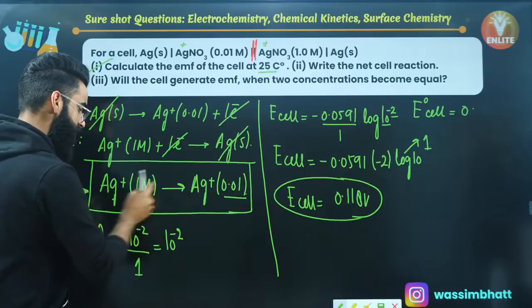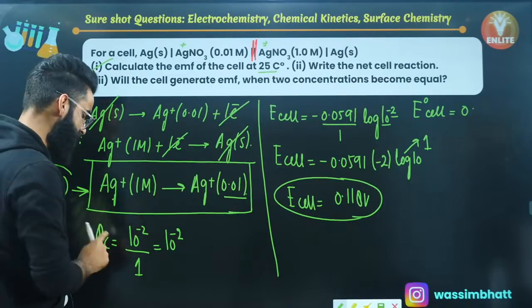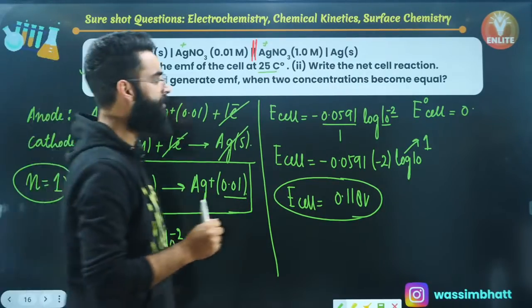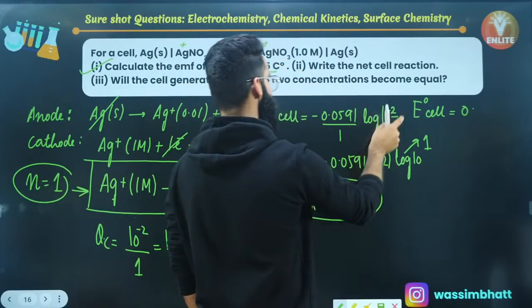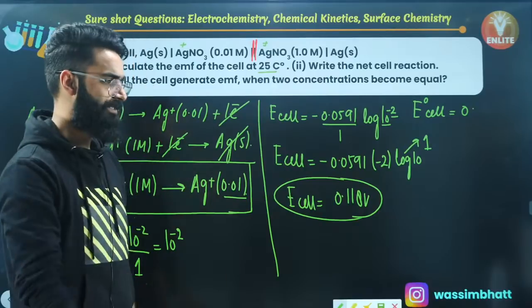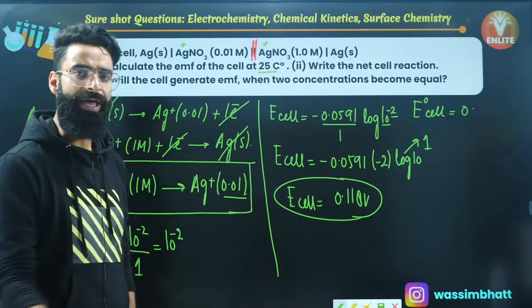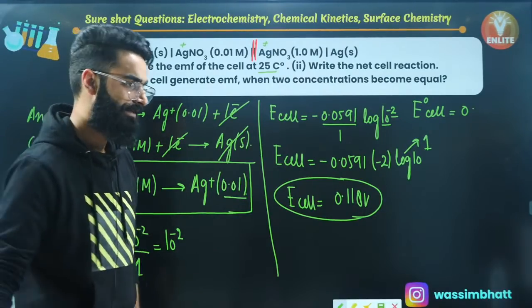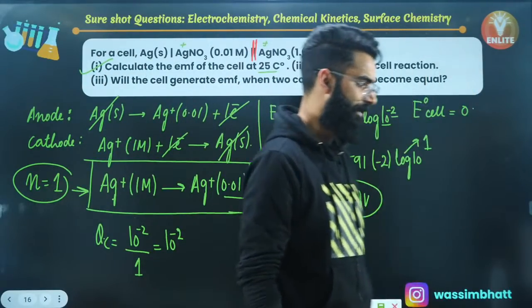And when QC is 1, log of 1 becomes 0, so this whole term becomes 0. This means the E cell value is 0, and when E cell is 0, there will be no EMF in the cell. If there is no potential difference, the cell will not work, right? Perfect. Is it clear to everyone? Let me know in the chats.